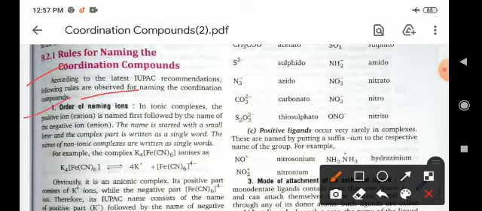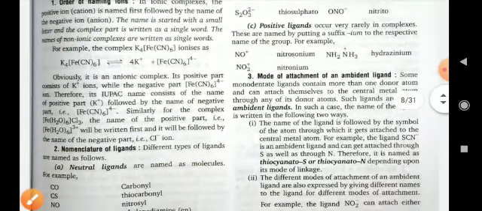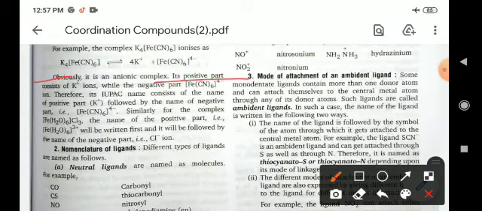Number one, order of naming ions. In ionic complexes, the positive ion is named first, followed by the name of the negative ion. For example, in the complex K4[Fe(CN)6], K is the positive ion, so firstly we will put the prefix. K is potassium, so while writing the IUPAC name, it will be potassium. Now, for ionic complexes, the positive part consists of the K ion, and the negative part is the complex ion. So for the positive part we will write the prefix.